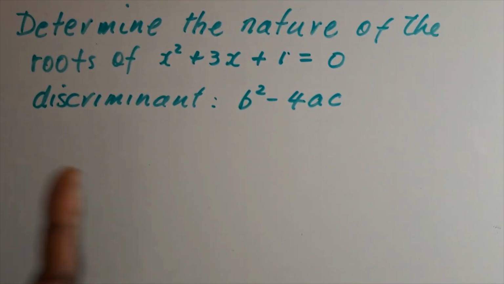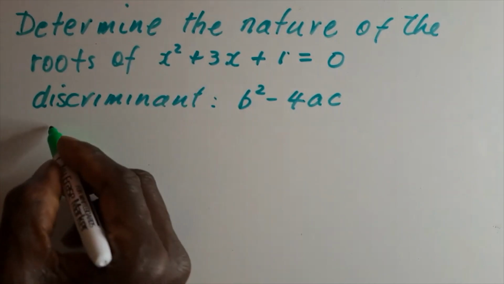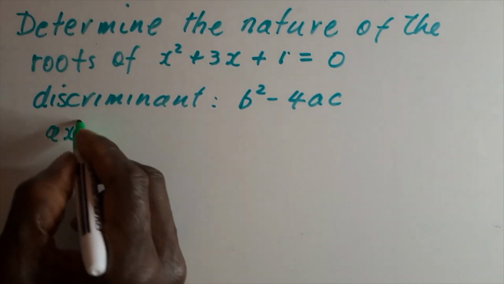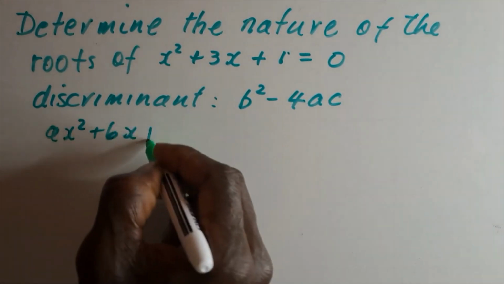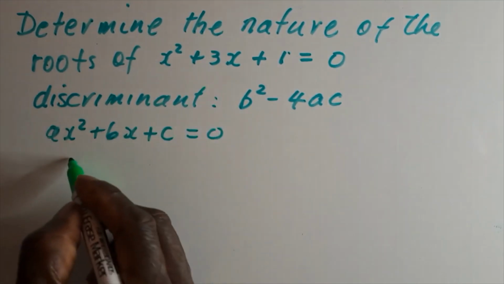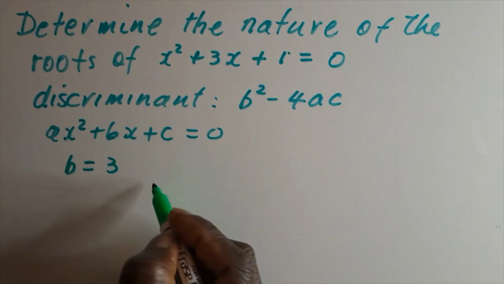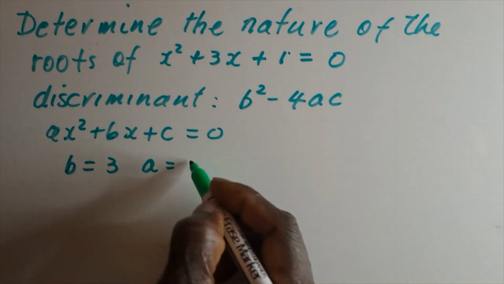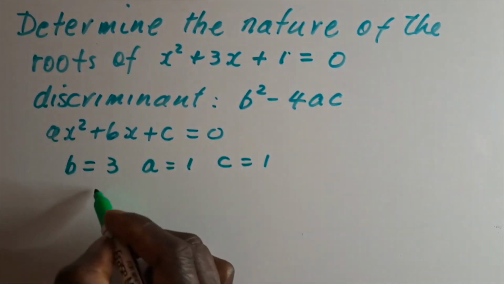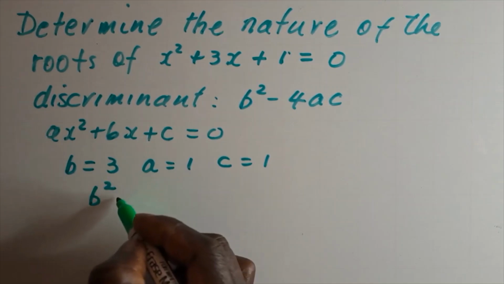And we know that the structure of a quadratic equation is in the form ax squared add bx add c equals 0. So in this case we have b is equal to 3, a is equal to 1, and c is equal to 1. So let's see what b squared minus 4ac equates to.